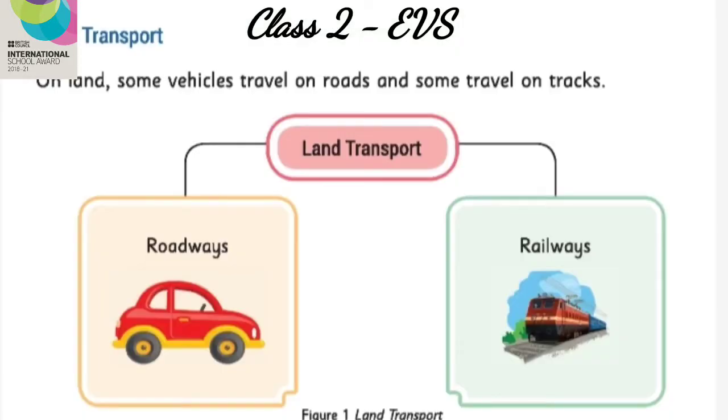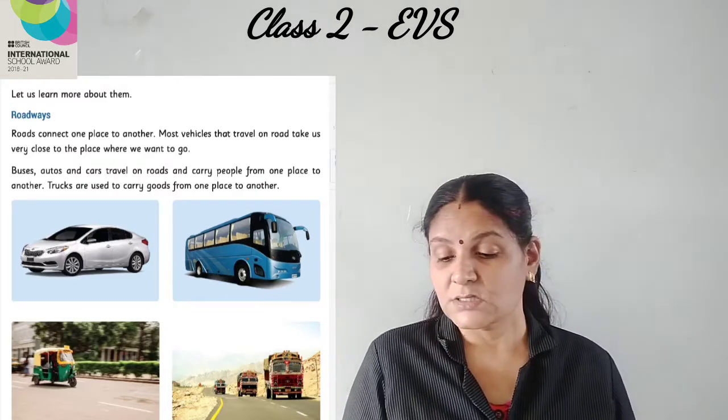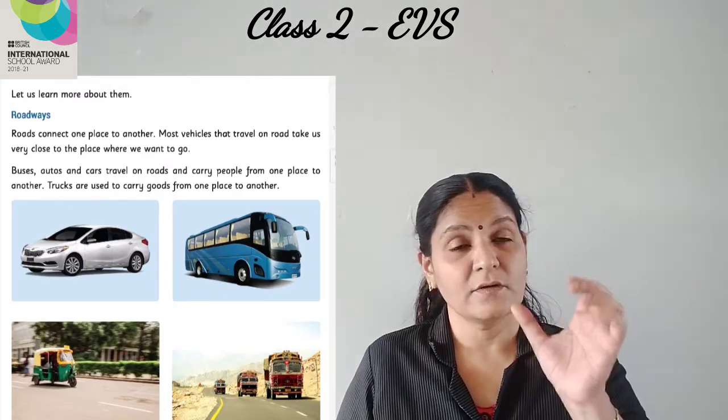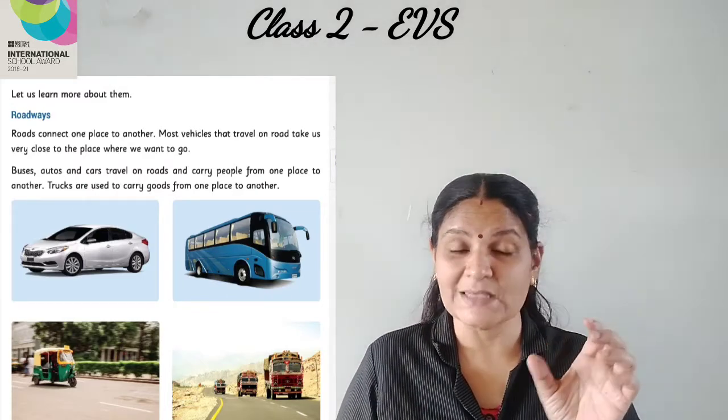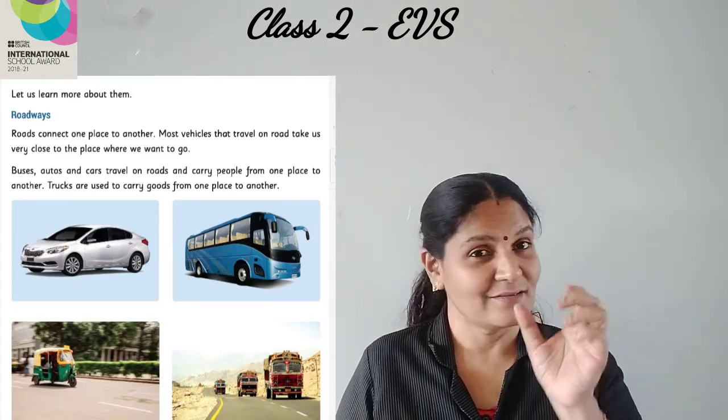So you can see the picture of a car as well as a train here. Both will fall under land transport. Let us learn more about them. Under land transport we are going to read about the roadways and also about the railways.